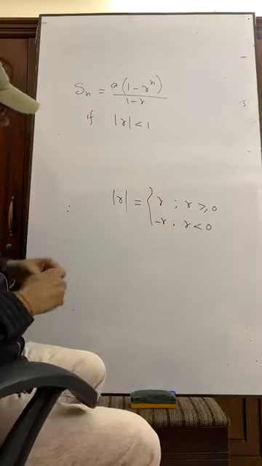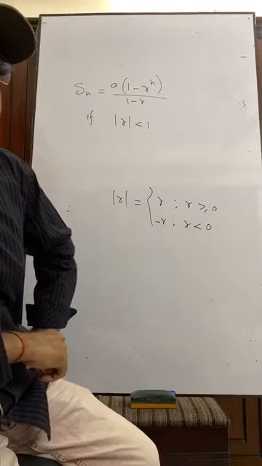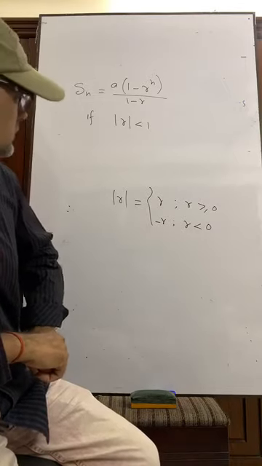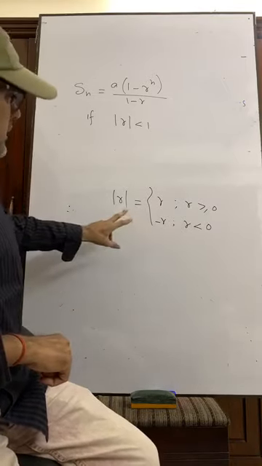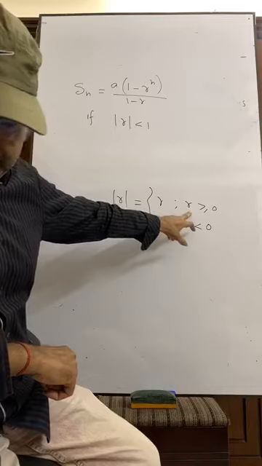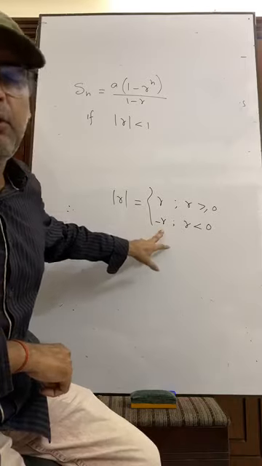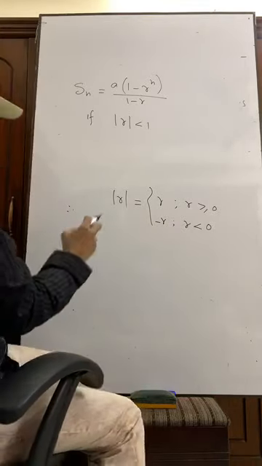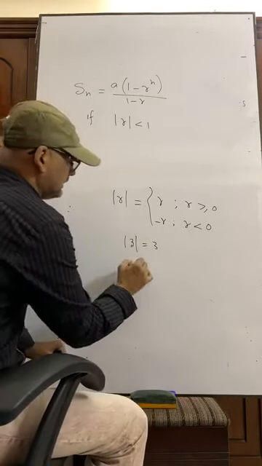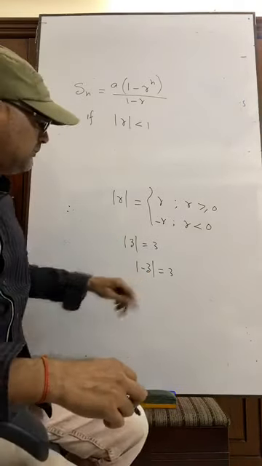When you do exercise 9.2, you will come to know this a lot. Just remember this. Greater than or equal to 0 means non-negative. Suppose we write, the absolute value of 3 is 3. The absolute value of minus 3 is also 3. Do you know how it comes?